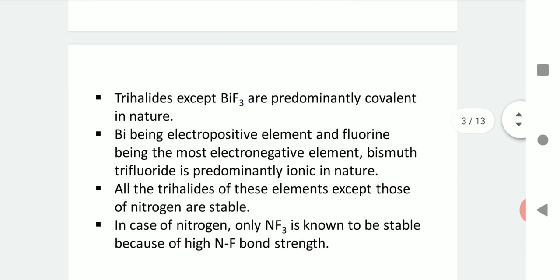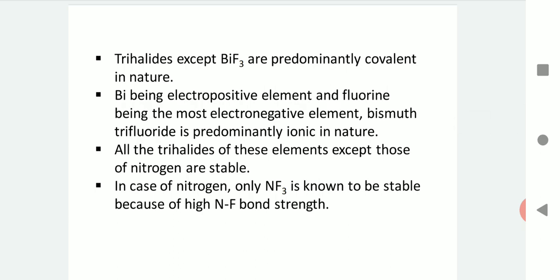Now when we study the properties of the trihalides, we see that except for bismuth trifluoride, all other trihalides of group 15 elements are predominantly covalent in character. Bismuth trifluoride has more percent ionic character, and that can be explained by considering the difference in their electronegativity. Bismuth is an electropositive element, whereas fluorine is the most electronegative element. So the difference in electronegativity between these two elements being large, the percentage ionic character of the compound is higher.